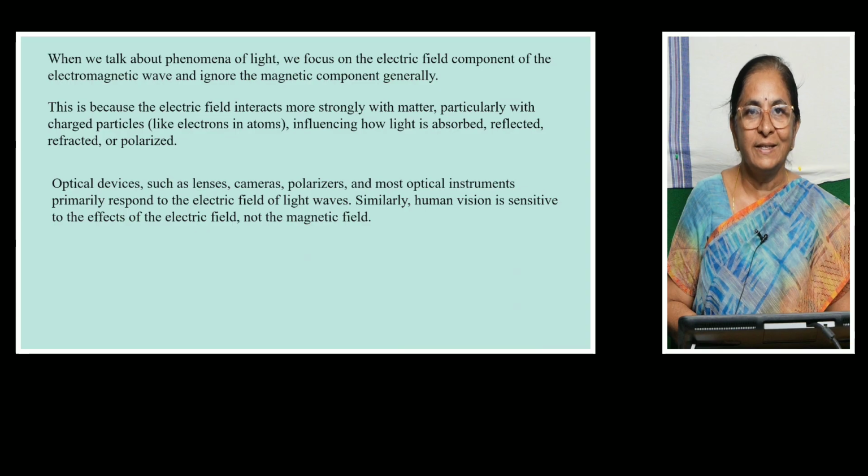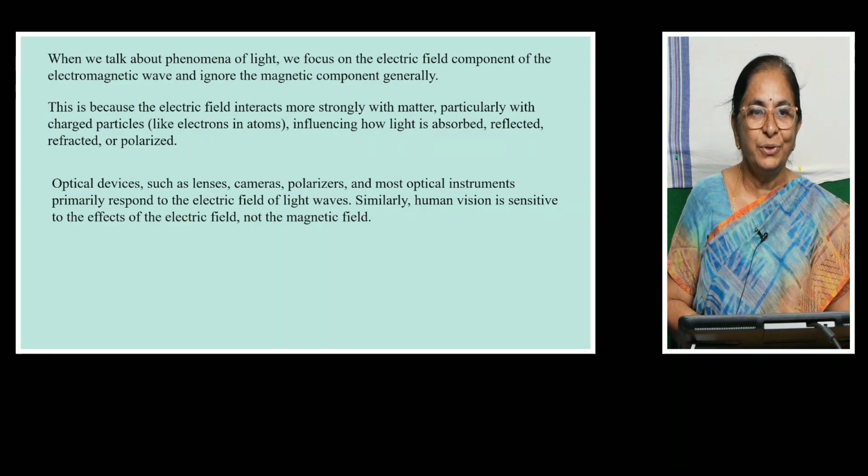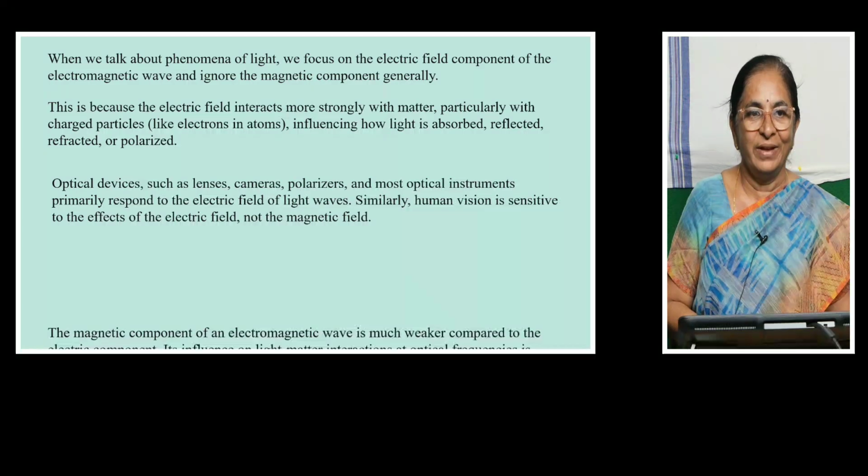Optical devices such as lenses, cameras, polarizers and most optical instruments primarily respond to the electric field component of the light waves. Even our eyes are sensitive to the effects of the electric field and not to the magnetic field.